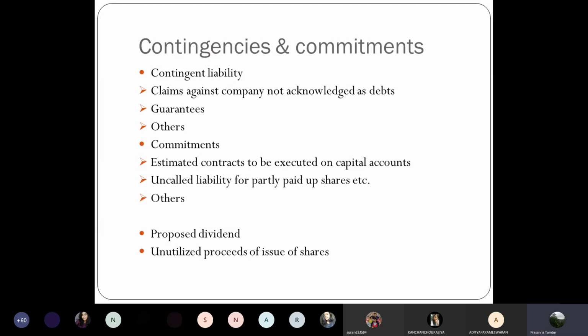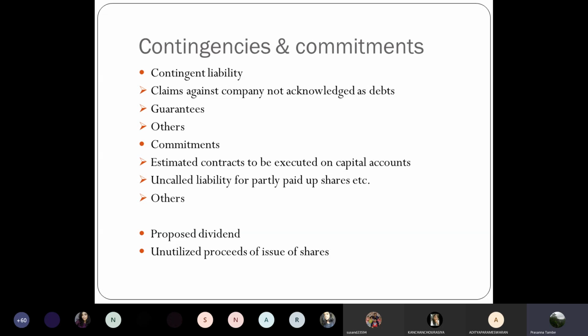Then guarantees. Many a times in your business, you are expected to give guarantees to your customers for certain performances. These could be performance-based guarantees or otherwise. For example, you supply a machinery, there may be some guarantee given to the party that till such time this will work properly or whatever is your commercial commitment. So those are the guarantees. And in some cases, you have to give bank guarantee also to other parties. Some of the government contracts and all that, where you are involved, you may have to provide guarantees to such parties. So these guarantees, if at all you fail to perform, the guarantee will be encashed by the party.